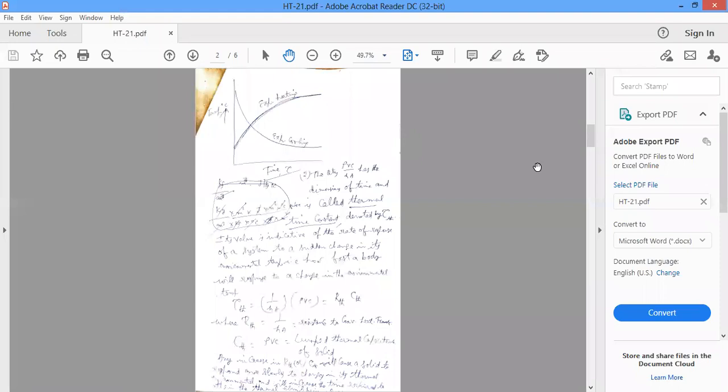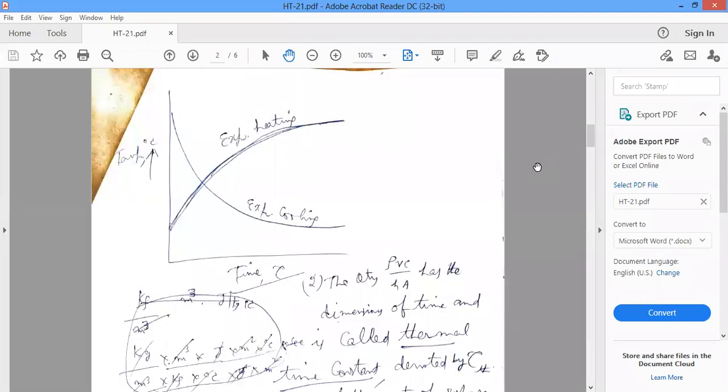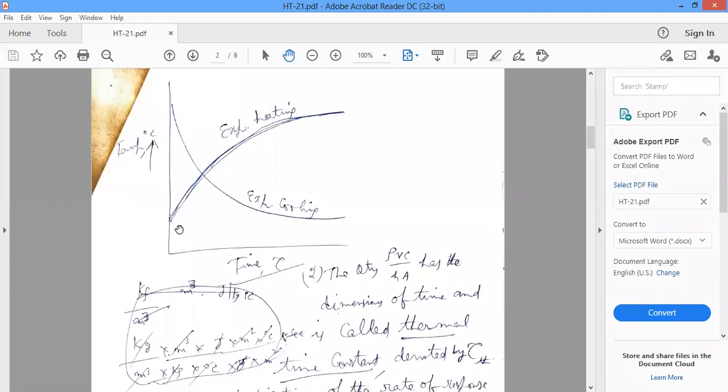Now observe this second slide: temperature versus time. Temperature T in degree centigrade on the y-axis, time tau on the x-axis. So exponential heating: as time increases, temperature increases. In the case of exponential cooling, as time increases, temperature decreases.